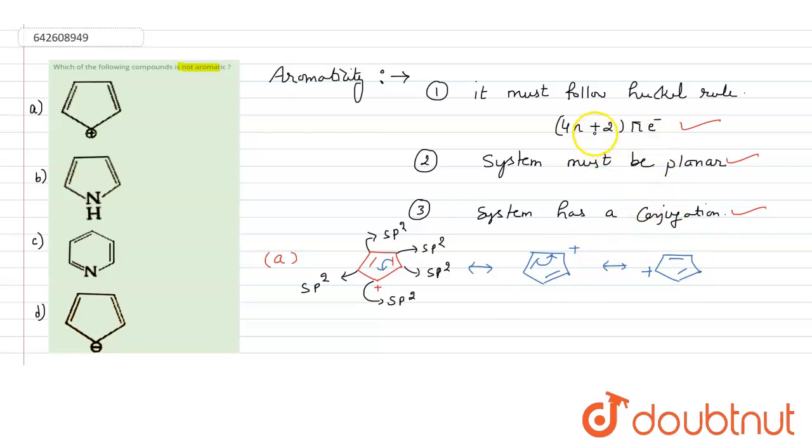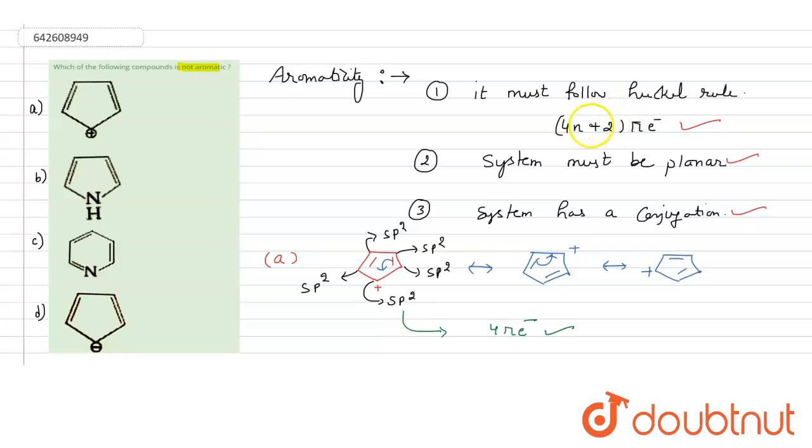Now you have to find out whether this compound has 4n plus 2 pi electrons. Here you can see that there are 2 pi bonds. In one bond there are 2 electrons. So how many pi electrons are there? There are 4 pi electrons in this compound.